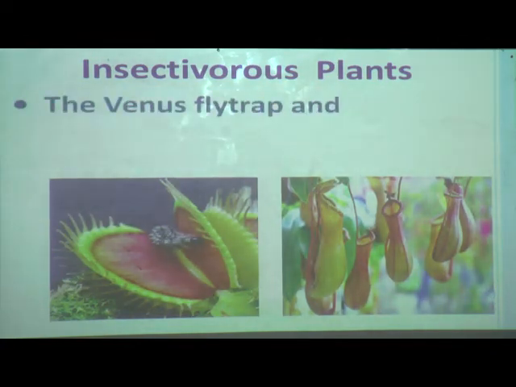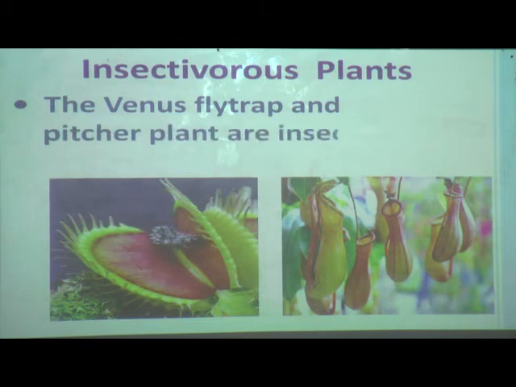The Venus flytrap and pitcher plant are insectivorous plants. See here, this is the Venus flytrap and this is the pitcher plant. These are examples of insectivorous plants as they eat insects. Dear students, you are all surprised by listening to this, and some of you may wonder why these plants are insectivorous.